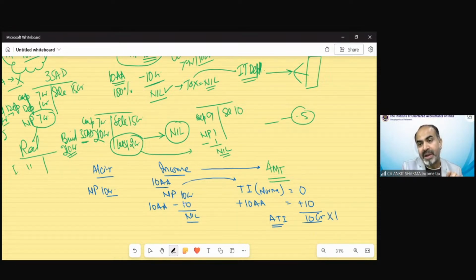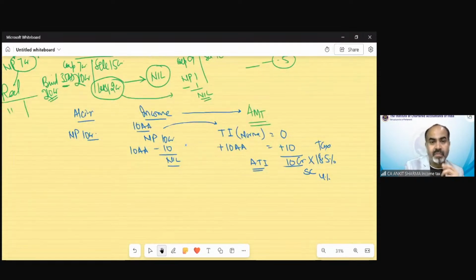So this adjusted total income would be your income for the purpose of AMT. And you have to pay tax at the fixed rate of 18.5%. This is a fixed tax rate. And surcharge, if applicable, as per the normal surcharge provision, and 4% cess. So now the tax as per income tax would be nil, and your AMT tax would be this.